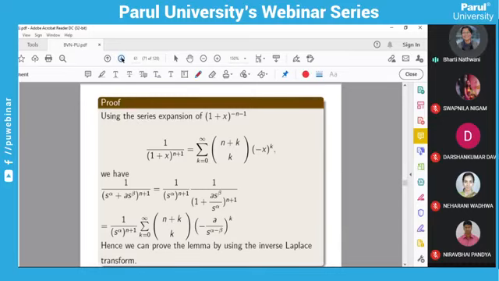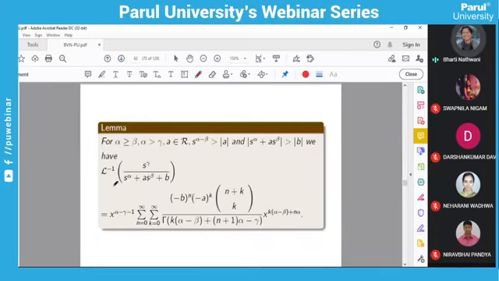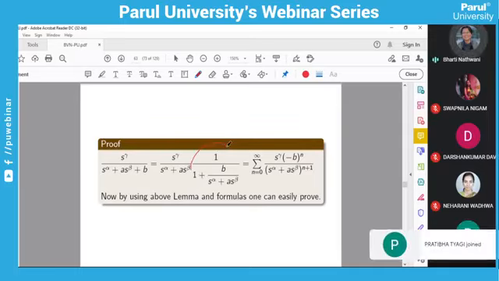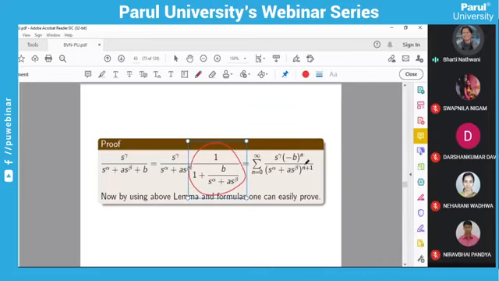The next result is the L inverse of this. Here also you have to take s raised to gamma upon s raised to alpha plus s raised to beta common, and you have to use the previous lemma and the inverse Laplace transform. So you will get it this way. This is 1 upon 1 plus x. The series expansion of 1 upon 1 plus x is summation of (minus 1) raised to n, x raised to n. So we use that, along with the previous lemma and the inverse Laplace transform. You will easily obtain this.